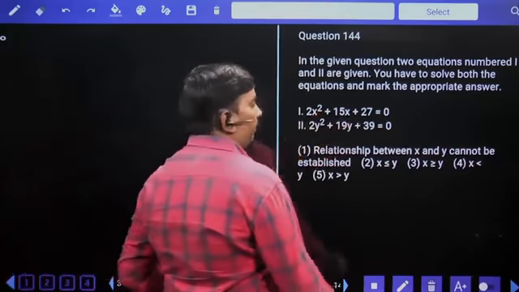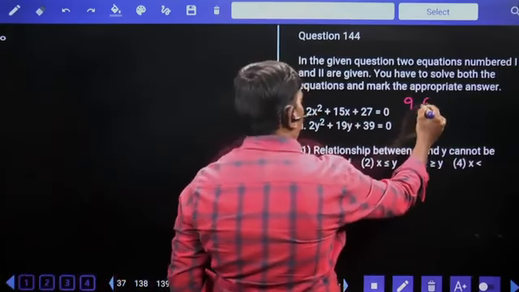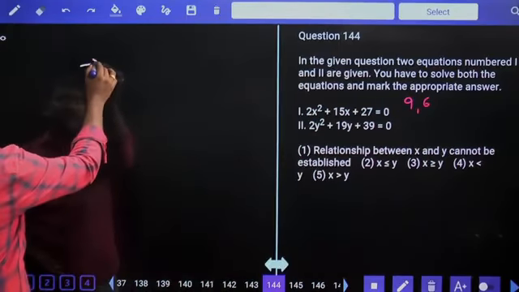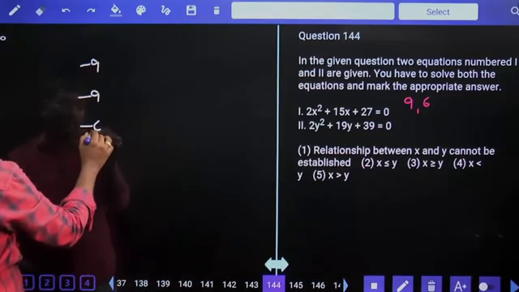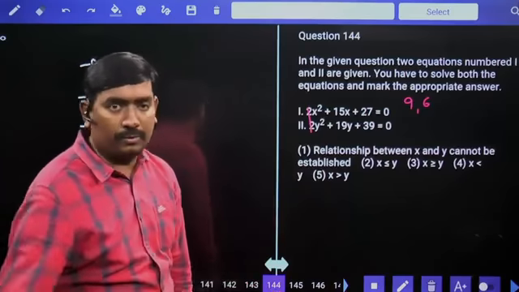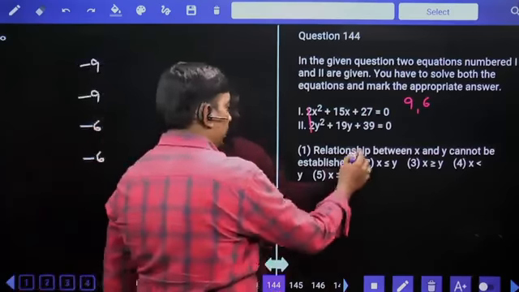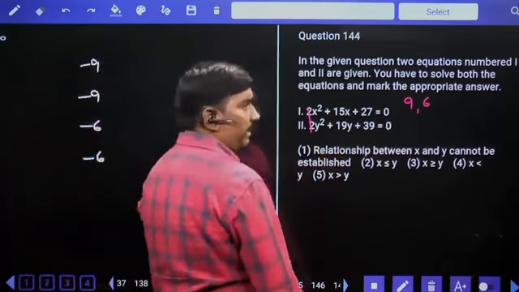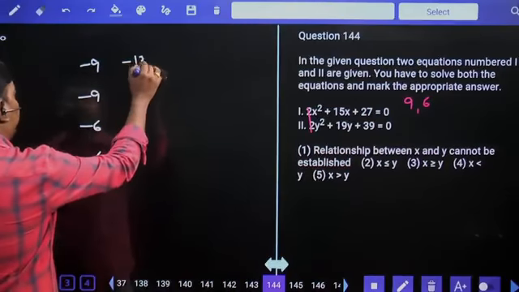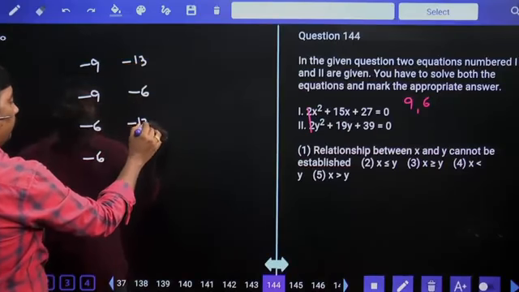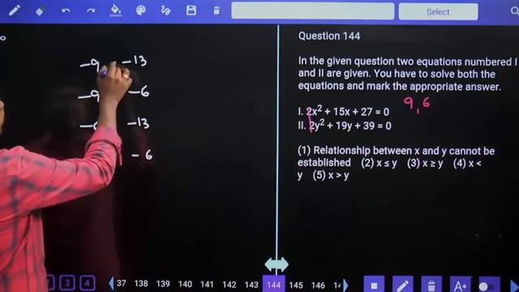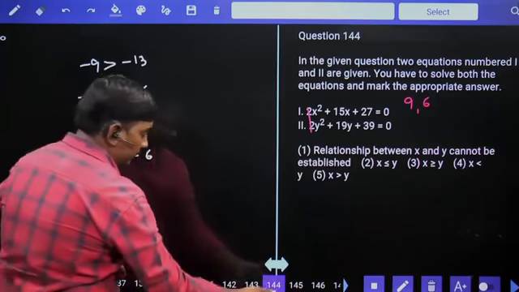27 2s are 54. 9 6s are 54. Plus 9 plus 6 will give us plus 15. Finally, minus 9 minus 6. No need of denominator. Why? Because both coefficients are same. So, no need of considering the denominator. 39 2s are 78. 13 6s are 78. 13 plus 6, 19. Finally, minus 13 minus 6. No need to write down the denominator here, because both are same. Greater than, less than, no relation is your answer.